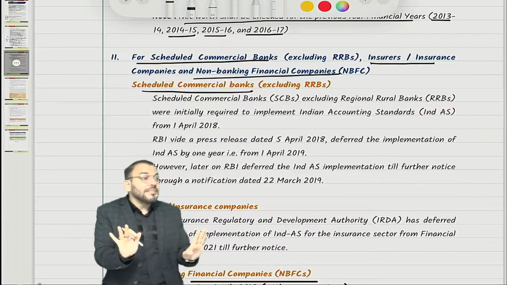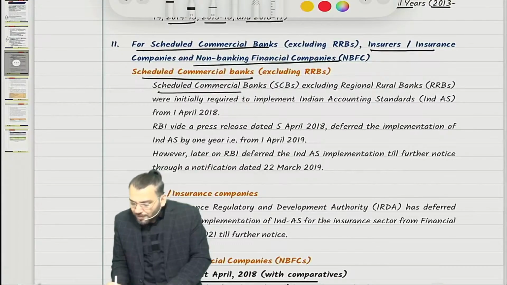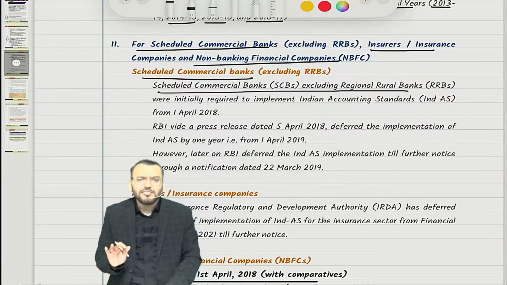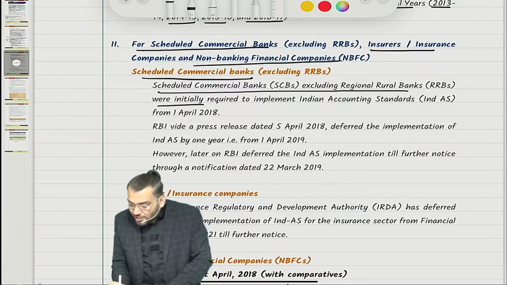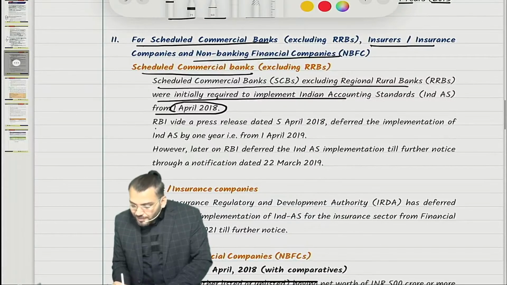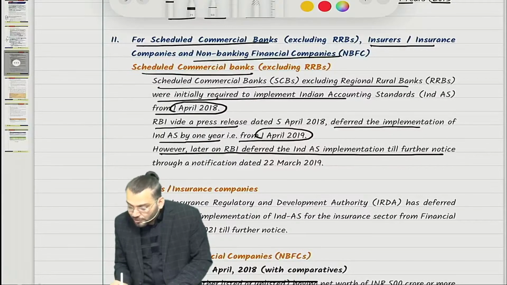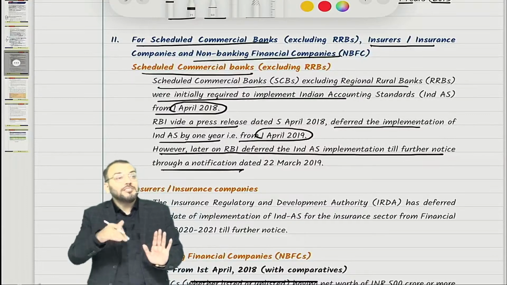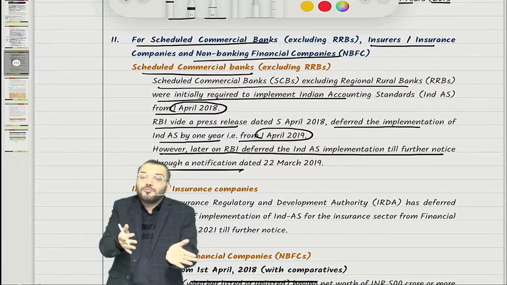Right now, for banking companies Ind AS is not applicable in India. I hope you have understood. For scheduled commercial banks excluding RRB, regional rural banks, Ind AS is not applicable. Initially, Ind AS was required to be implemented from 1st April 2018. An RBI press release deferred the implementation by 1 year to 1st April 2019. However, later on RBI deferred the Ind AS implementation till further notice. We don't know from which date it will be applicable. We need to wait for further notification by RBI.